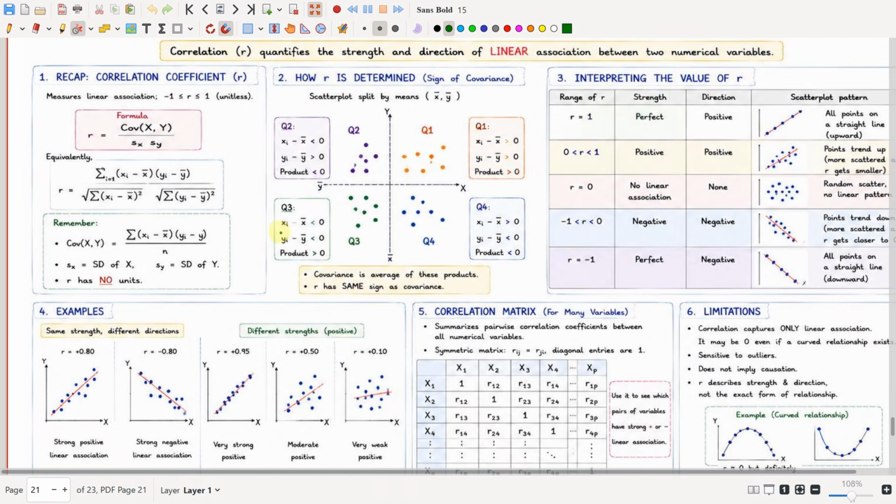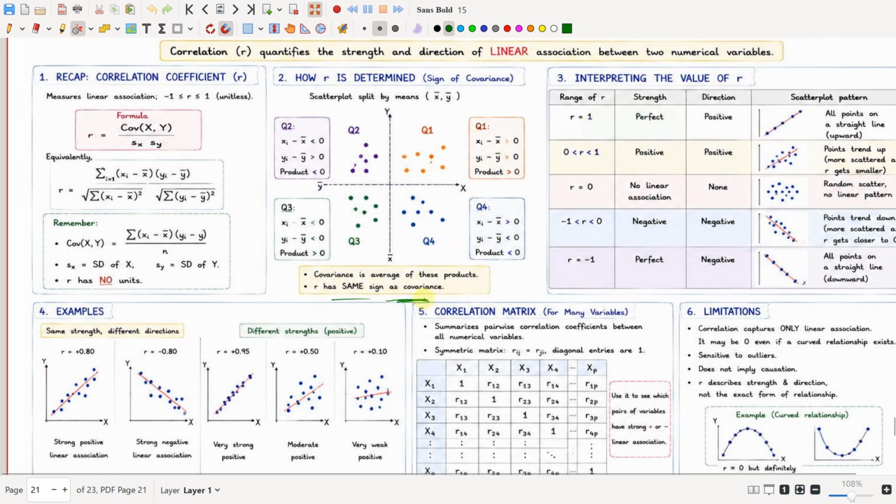Here, xi minus x bar is negative, and yi minus y bar is also negative, so the product of two negative terms turns positive, greater than 0. In quadrant 4, xi minus x bar is greater than 0 and yi minus y bar is less than 0, so the product will be less than 0. The covariance is the average of these products, and r has the same sign as the covariance.